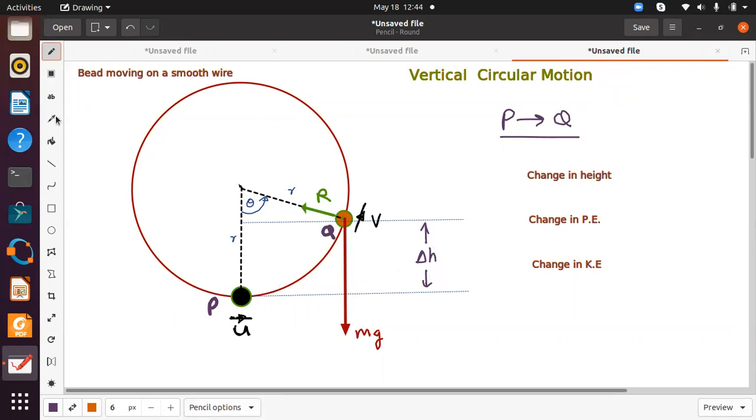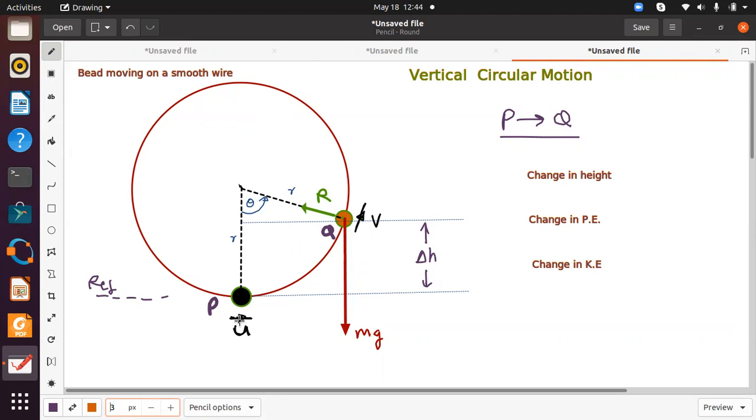Suppose this is the reference line, reference point, ref. So when the particle moves from P to Q, there will be a corresponding change in height. Now, what happens here with this? Now, in this example, we are looking at a bead moving on a smooth wire, right? Bead moving on a smooth wire.